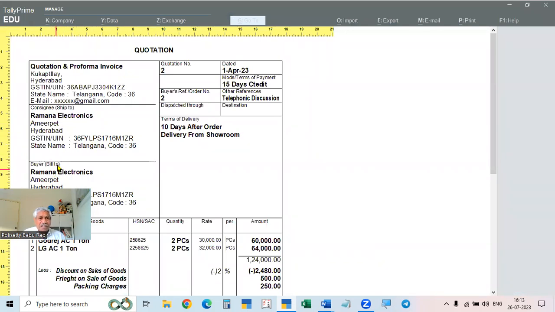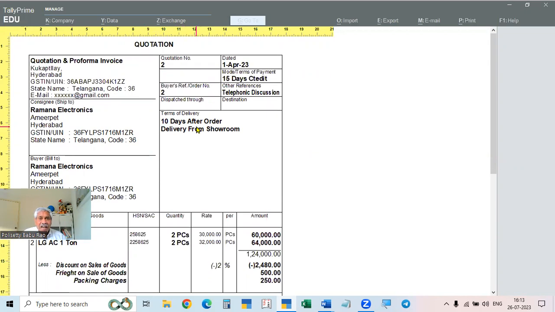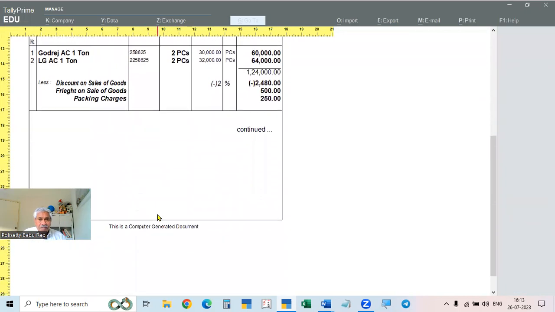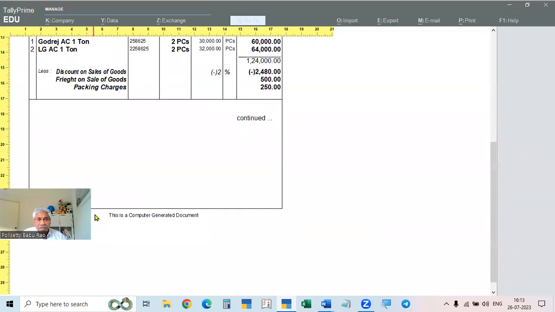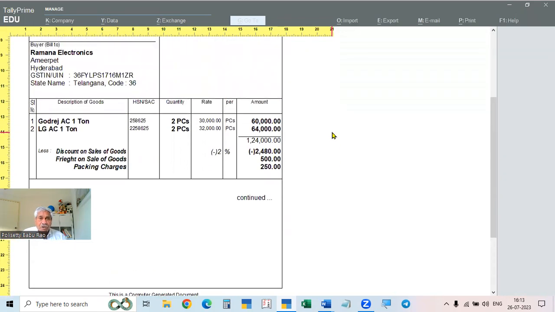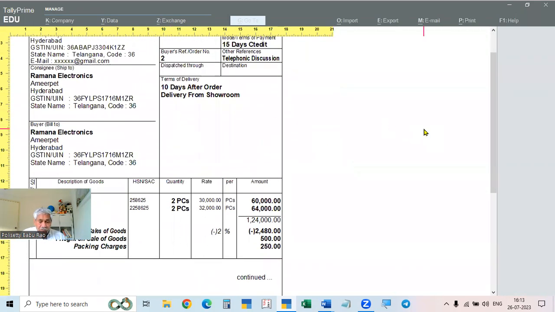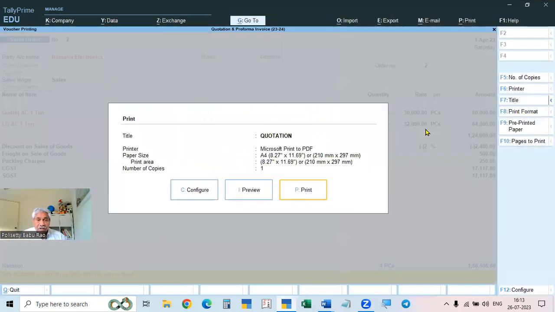One is enough for the quotation; bill to, ship to is not required. And at the bottom, the narration, where we give the validity of the quotation, is not showing. So you have to remove all this. For that, you have to go to configure.